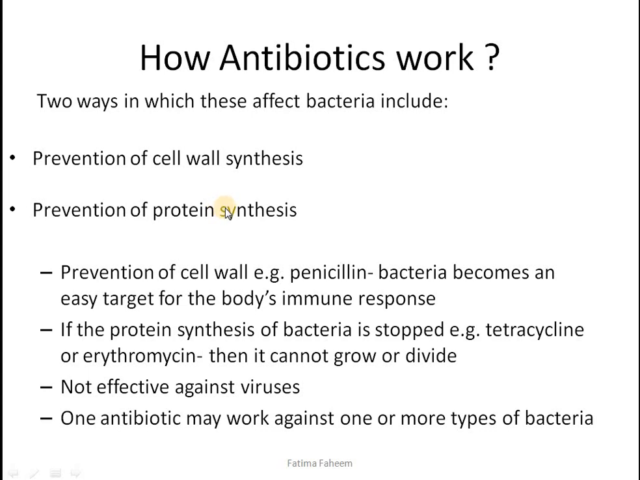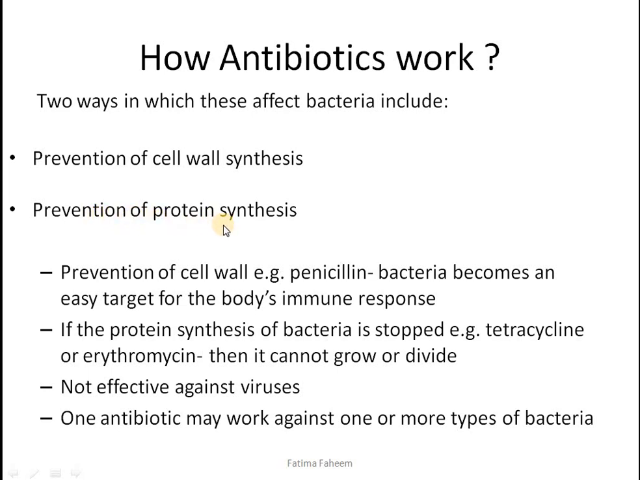Proteins in the bacteria make up the cell membrane and other structures in bacteria. If the antibiotics prevent this protein formation, there will be no growth of newer bacteria. There will be no reproduction of newer bacteria. So antibiotics work either by not letting the bacteria form the cell wall, or by retarding the formation of proteins of bacteria.